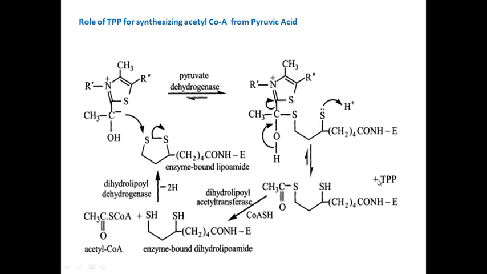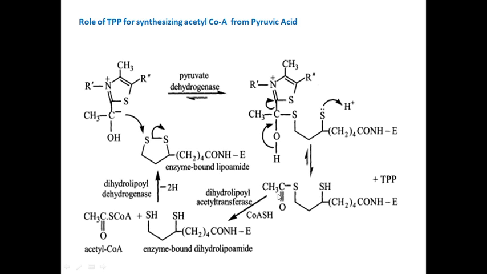TPP molecule. Okay, here you get your cofactor as it is, and the remaining part is CH3 C double bond O S CH2 CH2 CHSH (CH2)4 CONH-E. This is enzyme-bound lipoamide which is attached to the acyl group.